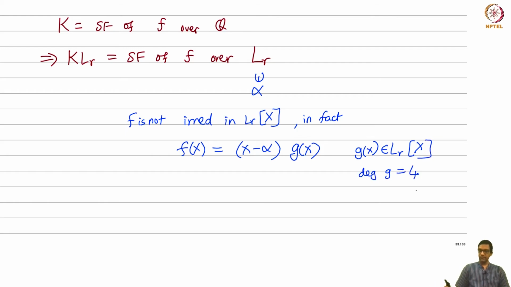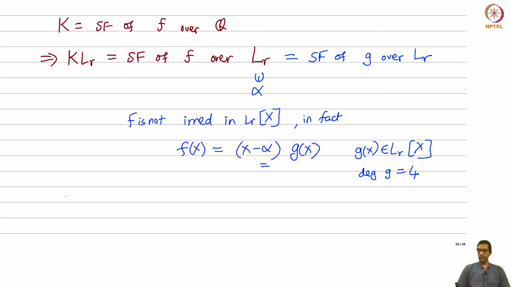Now, the splitting field of f over LR, since alpha is already there in LR, you don't need to look for something that splits that. This is the same as the splitting field of g over LR, because alpha is already taken care of, that factor is taken care of. Okay, now g, however, is only a degree 4 polynomial. The degree has come down by 1, and that's going to be a problem.